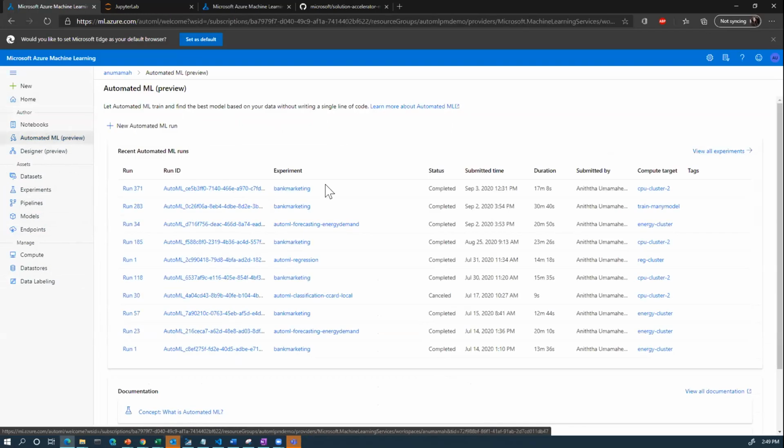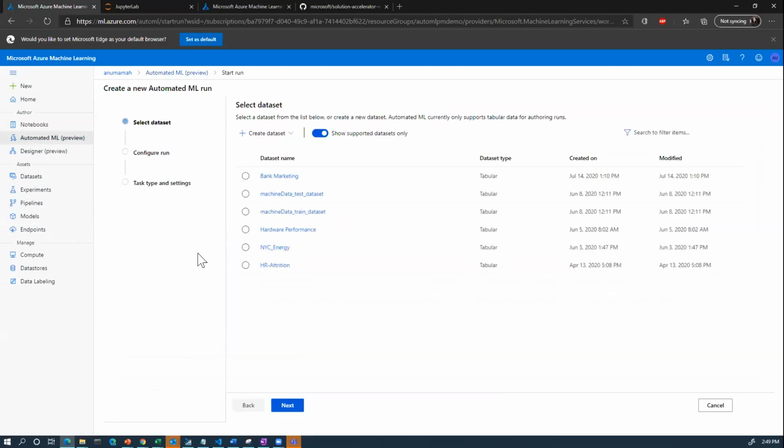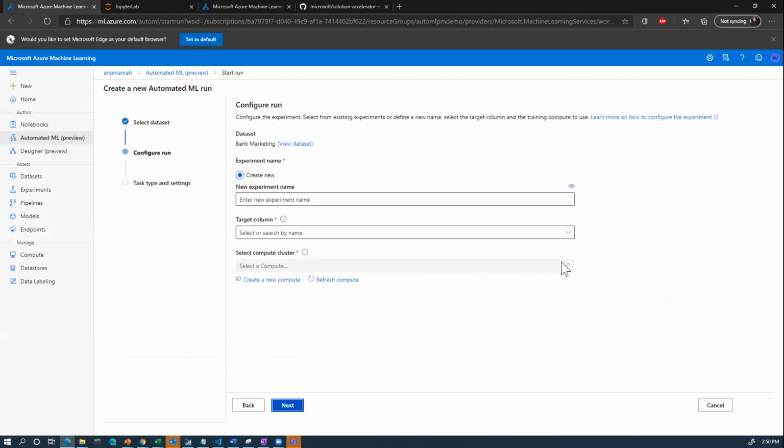So now that you're familiar with our machine learning studio, I'm going to dive into automated ML. What you'll see here are some of the runs that I did a little earlier. For this demo, I'm going to start a new automated ML run. The first thing we need to do is select a data set. As I mentioned earlier, you're able to bring your data set from local files, data store, web files, or open data sets. I'm going to use this bank marketing data set that I created a little earlier. I'll click next, and the first thing I will do is view my data set.